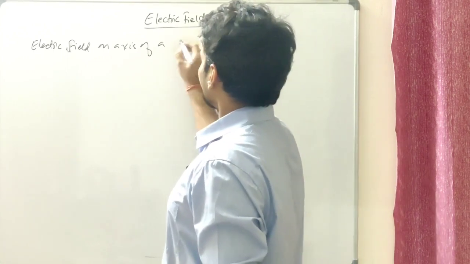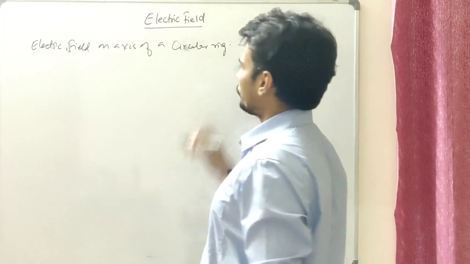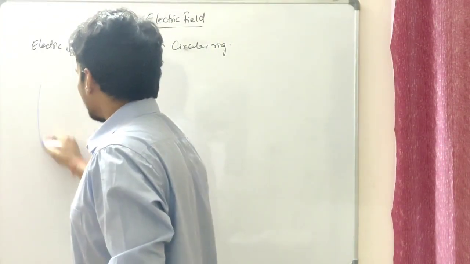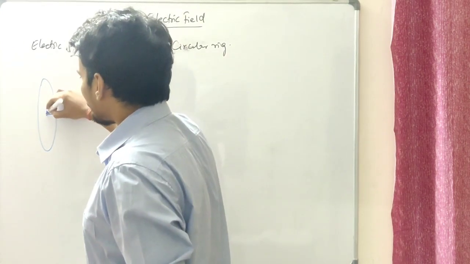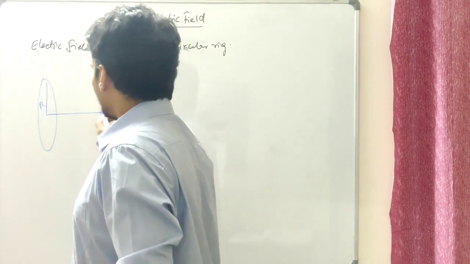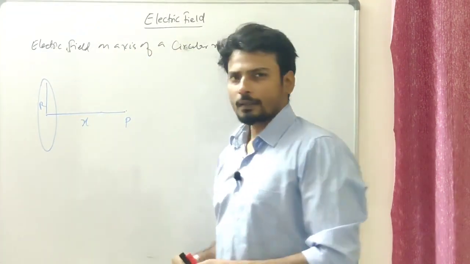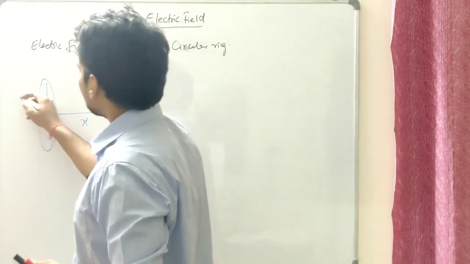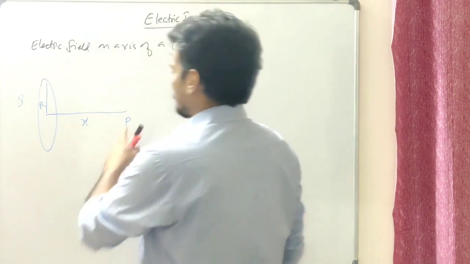Now let's have a ring at the center O, having a radius R. I want to find the electric field at a point P, distance x from the center of this ring. Let's assume the charge on the ring is Q, radius is R. I'm going to find the field at this point P because of this ring.